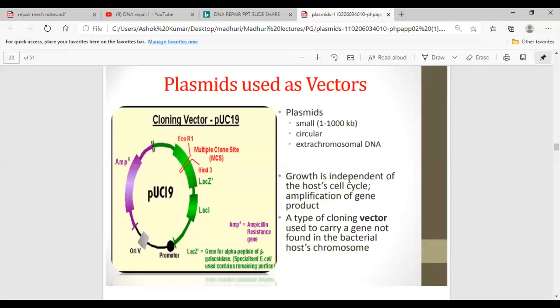And growth is independent of the host cell cycle. Whether the host cell containing the plasmid divides or not, the plasmid can divide, and amplification of the gene product can happen. It means the number of copies of the inserted gene will be increased. It is a type of cloning vector used to carry a gene not found in the bacterial host chromosome.